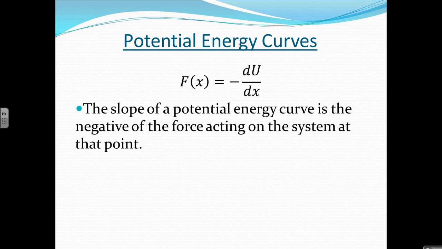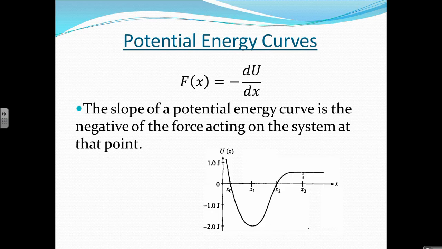So if you're looking at the slope, if the potential energy curve here has a negative slope, that means that along this first line from x0 to x1, because that slope is negative, there's a positive force acting on the system. It's doing positive work. From x1 to x2, the slope is positive. Because it has a positive slope, that means in this scenario, between those two positions, the force acting on it is negative, meaning it's doing negative work on our system. So here we can interpret the slope of our graph to represent the forces acting on there.